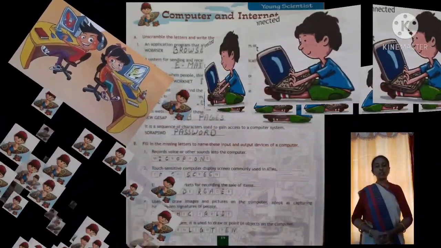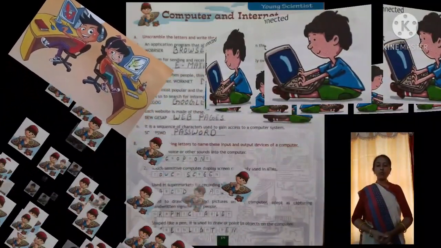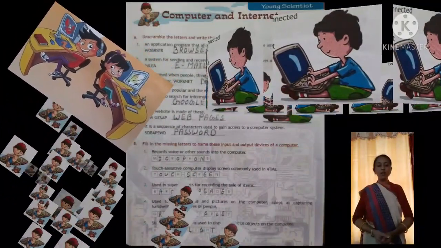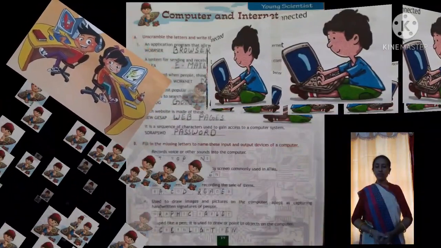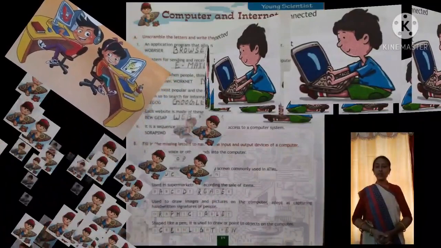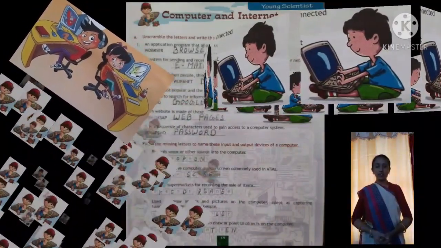So the answer is email. The third one is, it is formed when people, things or places are linked or connected to each other. What's the answer? Network. Due to this network only, each and everything is connected with one another.